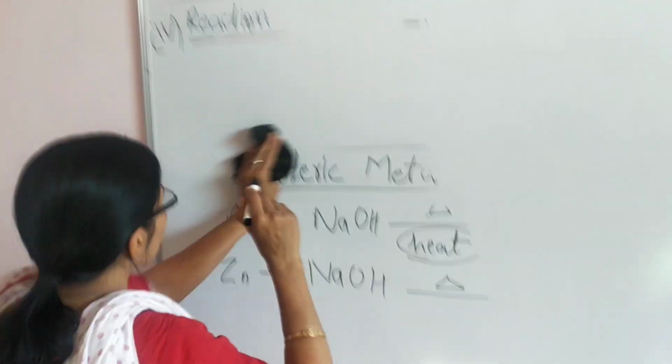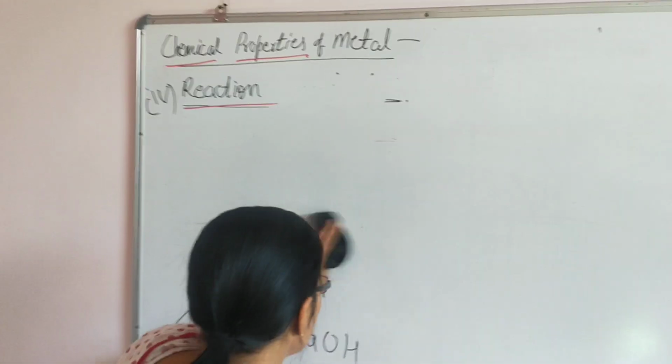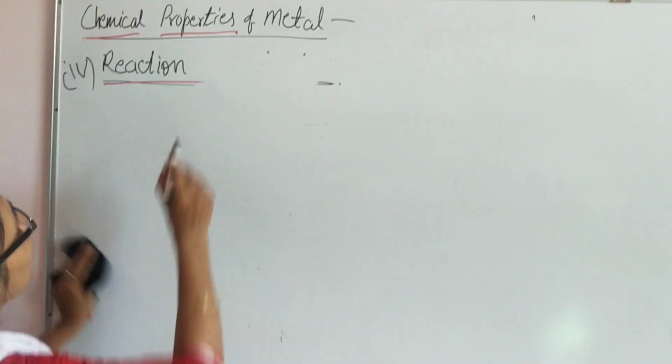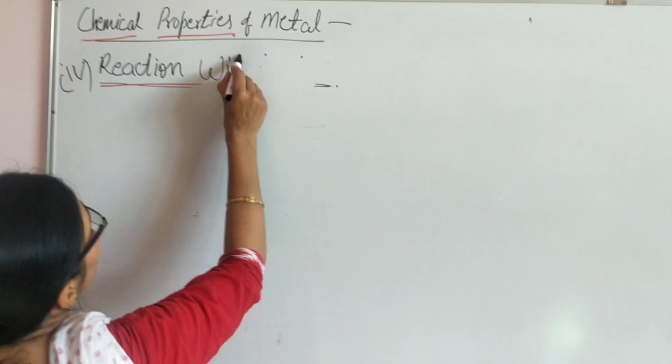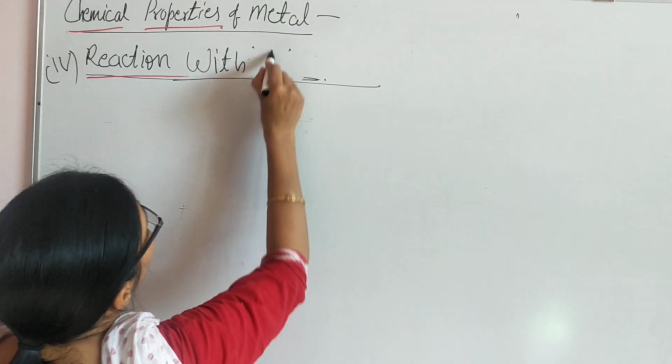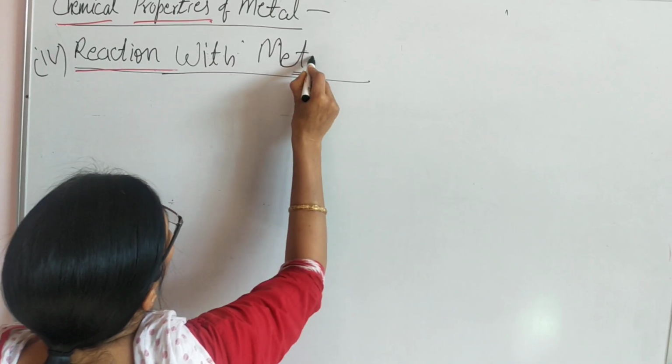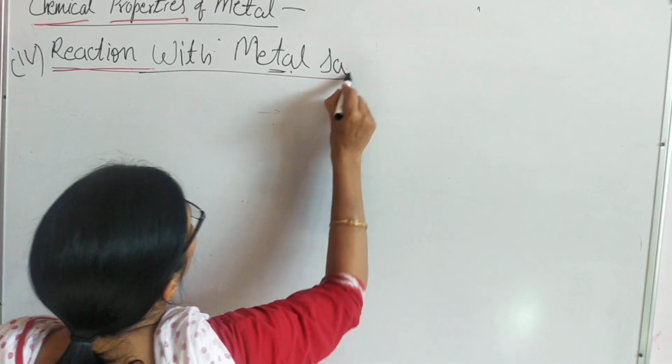The fourth property, reaction with metal salt solution.